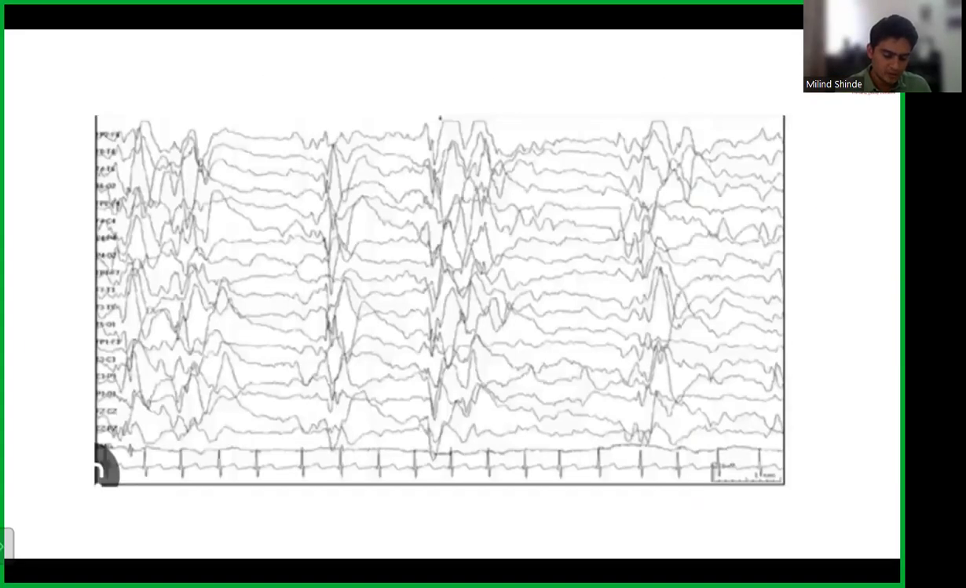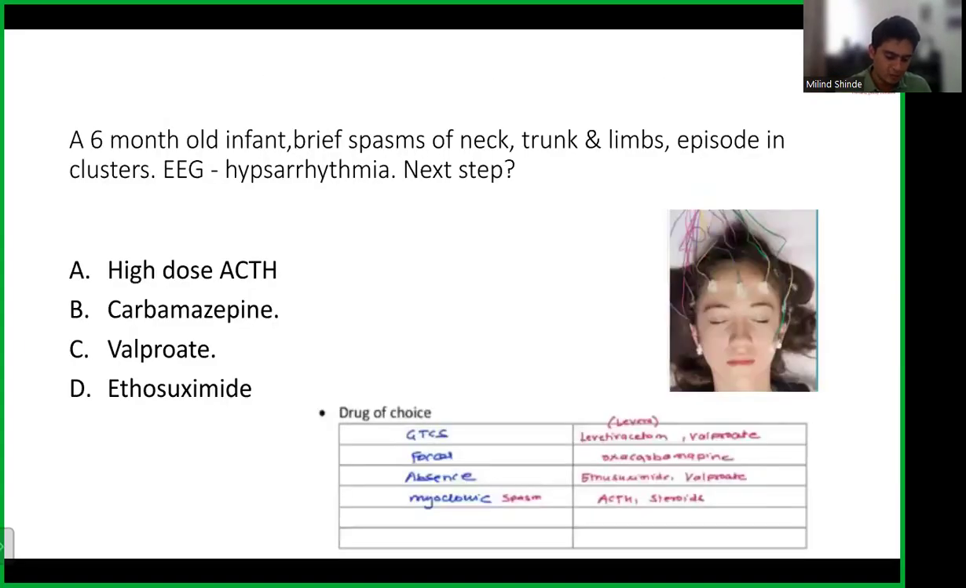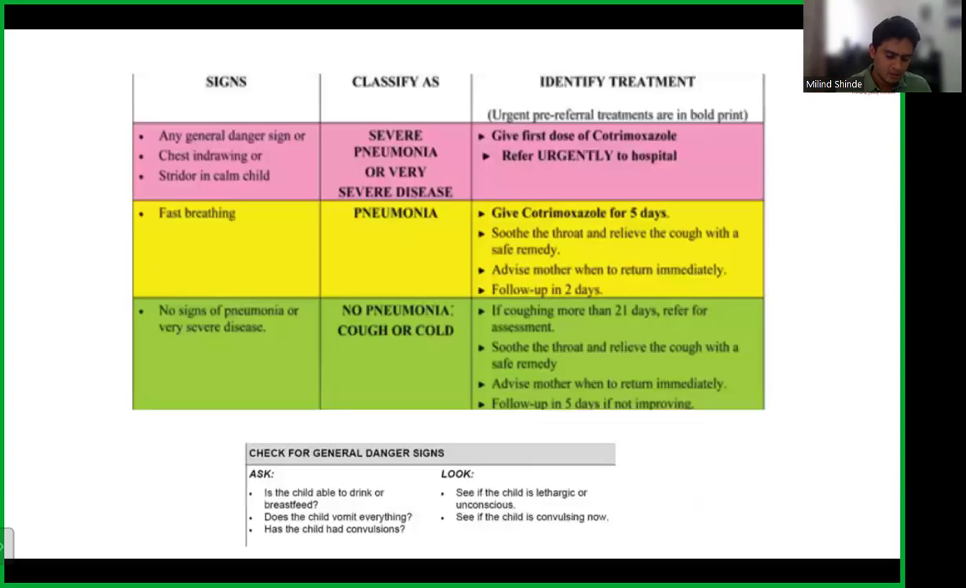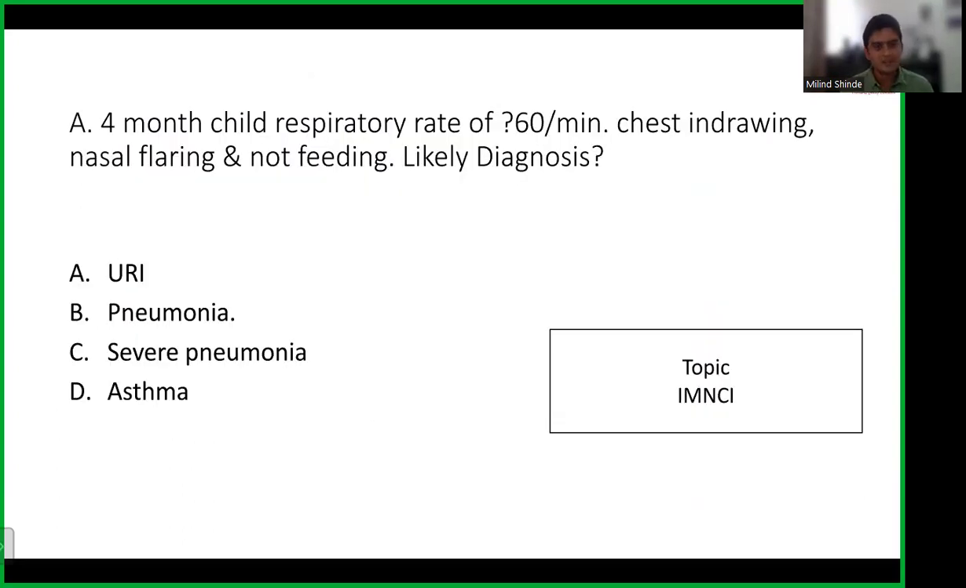So the next question was actually from one of the guidelines that we follow, and it's a long guideline. And yes, there was some confusion about the options, some confusion and discrepancy about what the options were. So let's discuss this. You have a 4-month-old child, so it's an infant, who has a respiratory rate of around 60 per minute. There is chest indrawing, nasal flaring, and the child is not feeding well. So what is the likely diagnosis?